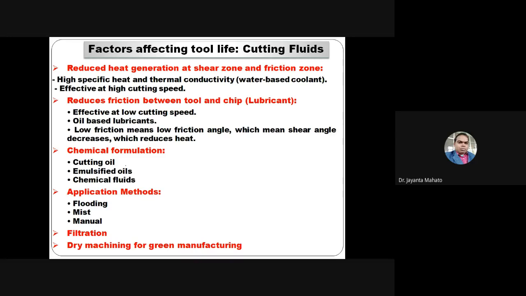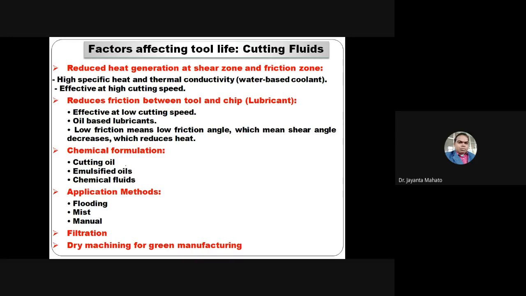So the cutting fluid is required to minimize the temperature at those zones. This reduces the friction between the tool and the chips by using the lubricant, effective at a low cutting speed. Oil-based lubricants are used for low friction, meaning low friction angles, which means the CR angle decreases, which reduces the heat.